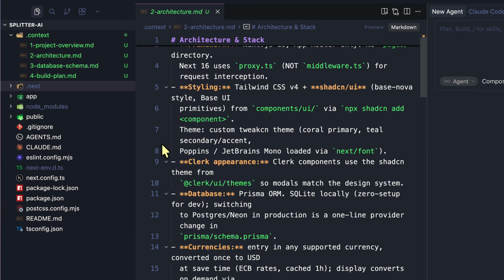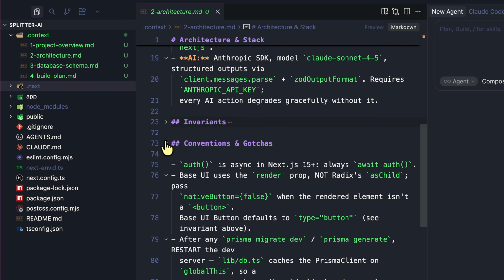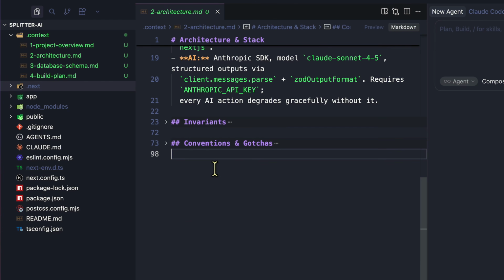So we have the architecture here, we have invariants here, we have conventions and gotchas here, and these are extremely important in the architecture.